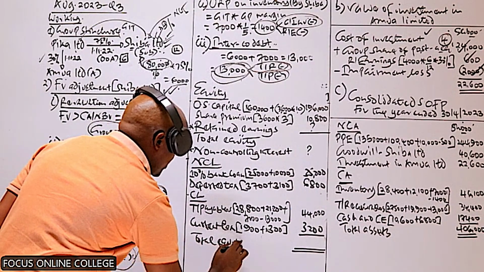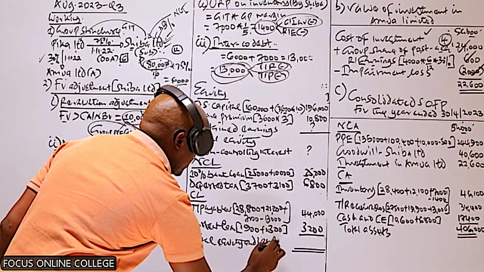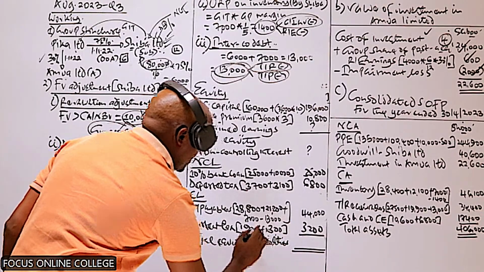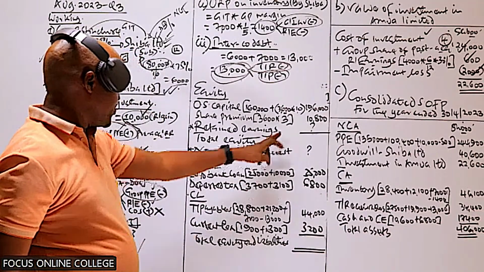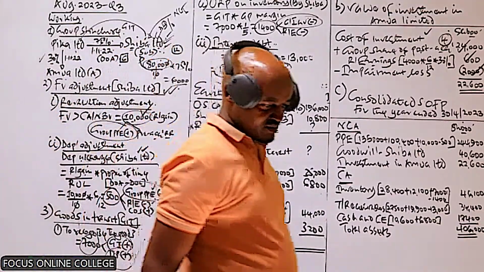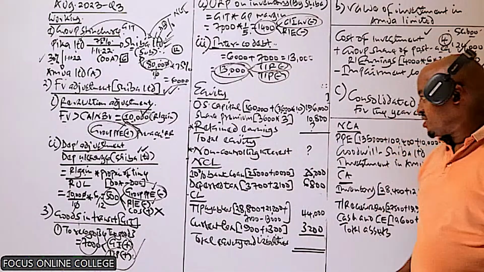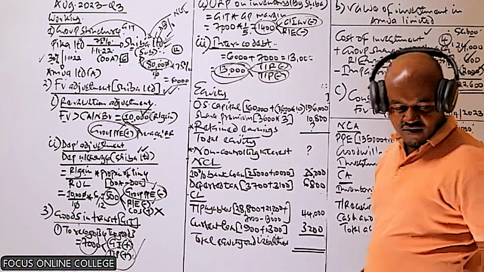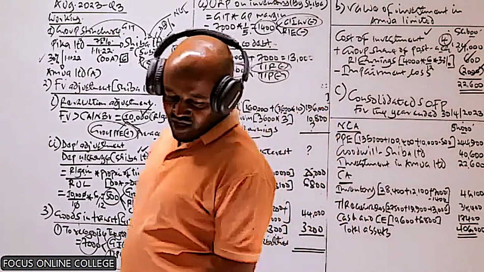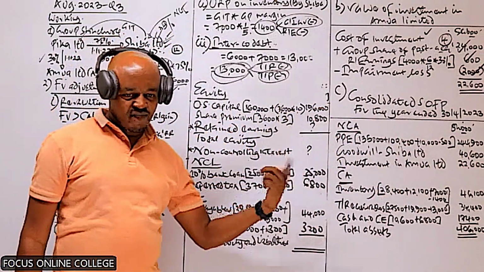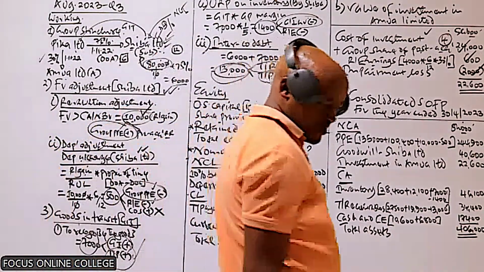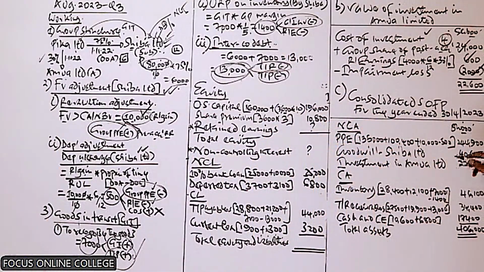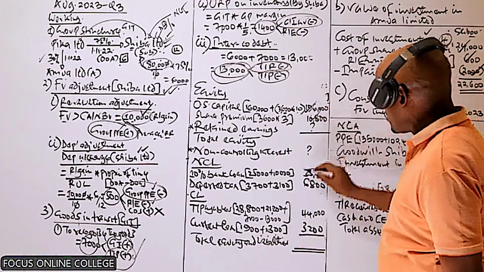Then we will get the total equity and liabilities. Do we need to compute these two items or we can just leave them? Because like this question, by doing that, we'll be able to get all the marks, even without necessarily coming back to compute these two items. I hope you can recall the other question which we did, the computation of these two items. We said we were able to see that it is basically quite demanding. But once we're able to do this, you'll be in a position to score all the marks.